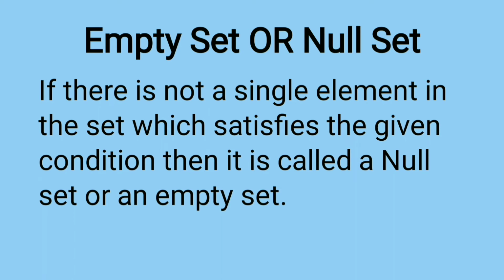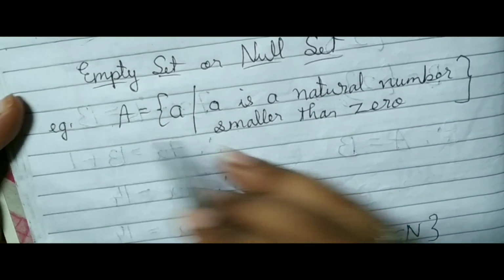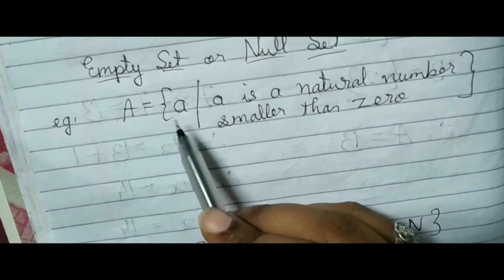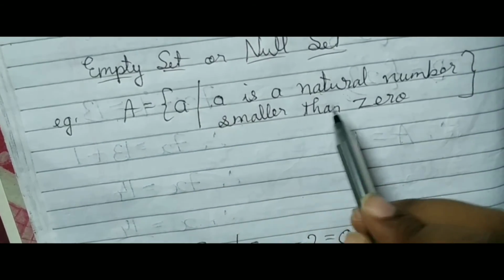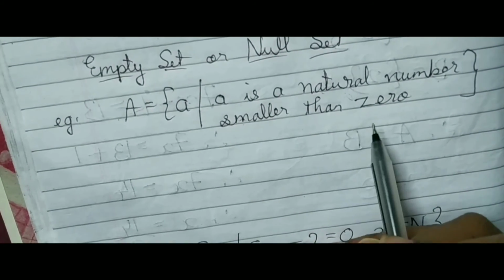Empty set or null set. If there is not a single element in the set which satisfies the given condition, then it is called a null set or an empty set. Okay, it means there is no element in the set. I will explain it with an example. Example of empty set or null set: A is a set of all A such that A is a natural number smaller than 0.